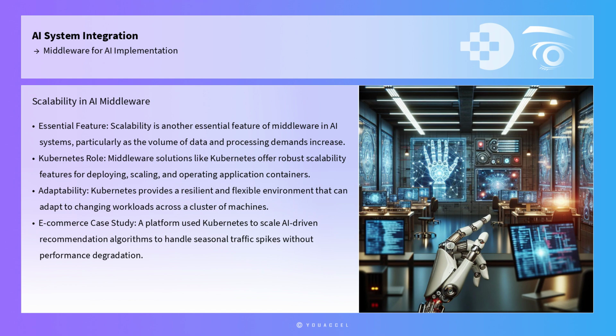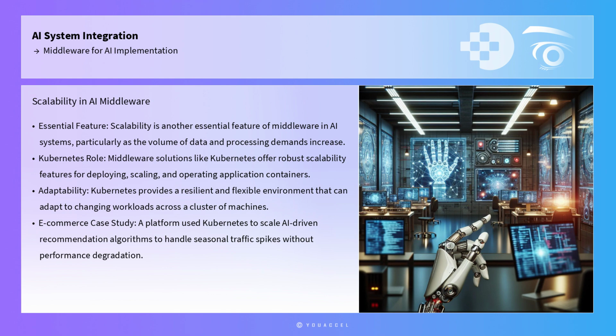Scalability is another essential feature of middleware in AI systems, particularly as the volume of data and processing demands increase. Middleware solutions like Kubernetes, an open-source platform designed to automate deploying, scaling, and operating application containers, offer robust scalability features. Kubernetes allows AI developers to manage containerized applications across a cluster of machines, providing a resilient and flexible environment that can adapt to changing workloads.